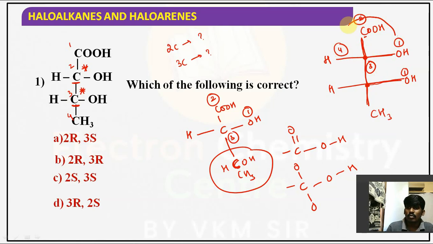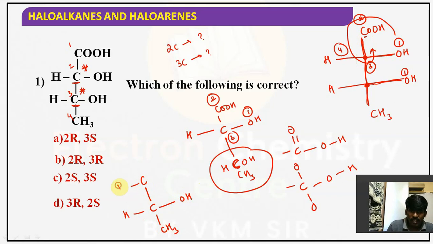1 to 2, 2 to 3, 3 to 4. Backside. Which direction? Check it. Which direction is it? ACW, anti-clockwise. Right? Similarly, this carbon is connected with OH, first priority. And the second priority should be given to this only. Why? Because here also carbon, but this carbon is connected to another carbon. I am writing that. This is the carbon. Third carbon, I am writing OH. It is CH3 connected with C, H, OH, COOH.